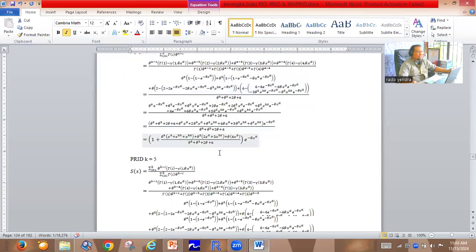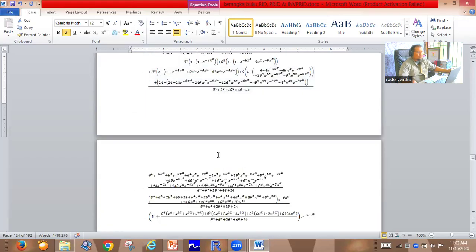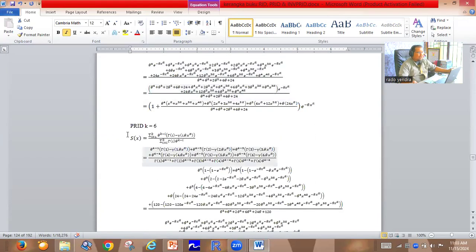So, for example, we try to solve until the Power Rado Institute distribution K equal to 6. You can look from your house.